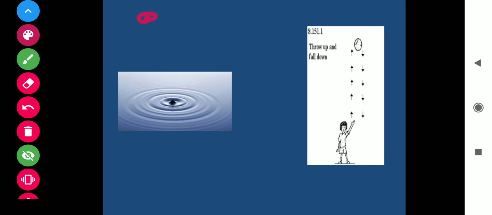So suppose this is a pebble, its initial speed is equal to 0. When I drop it, at the next position the speed of the pebble is greater than 0. And again in the next position, its speed is greater than 0. It means while coming down, the pebble's speed has increased due to Earth's gravity. So there is a change in velocity. So it is an example of acceleration.